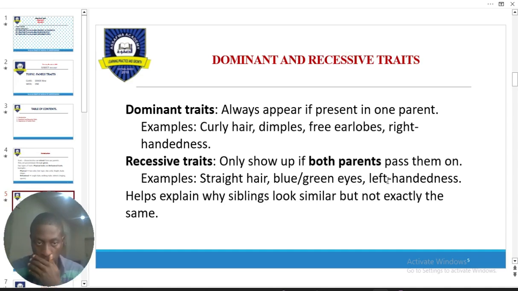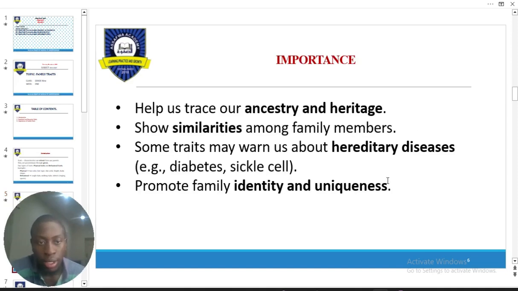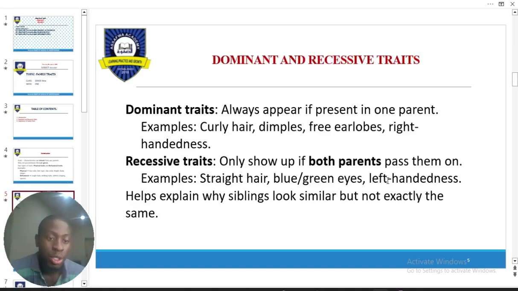So examples of traits that could be dominant are things like the nature of your hair, your dimples, your hair locks, and the rest. Traits that can be recessive are things like your hair color, your eye color, and the rest of it. Like I told you, based on recent scientific studies, the majority of recessive traits have to do with behavioral traits, maybe like rolling of the tongue. They have been hidden in the gene.